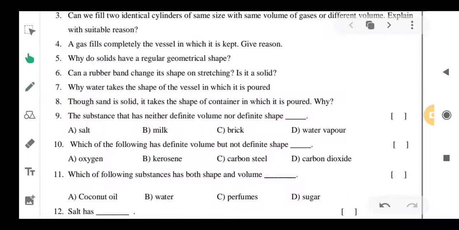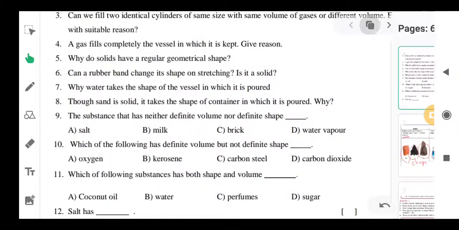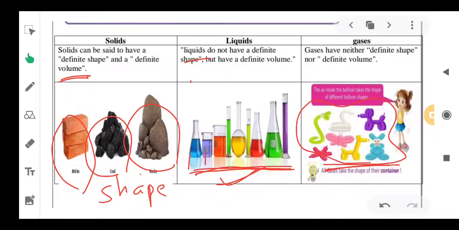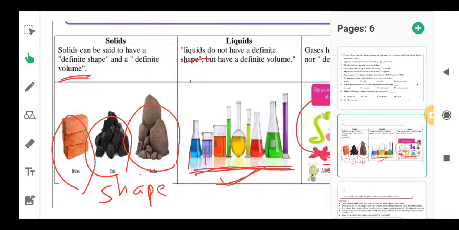So, next one. Why do solids have a regular geometrical shape? Here we already observed that solids can be said to have definite shape because of a systematic arrangement. The systematic arrangement in the solids, that's why they have the definite shape.